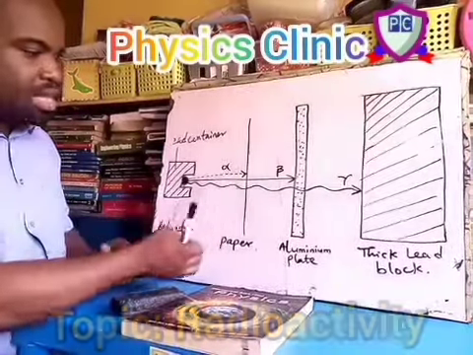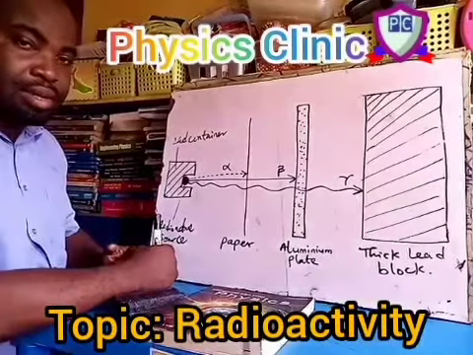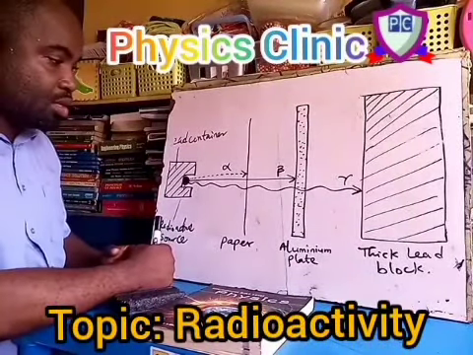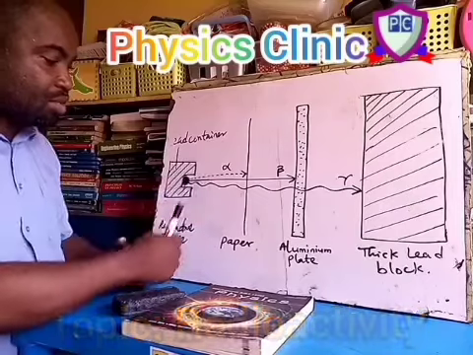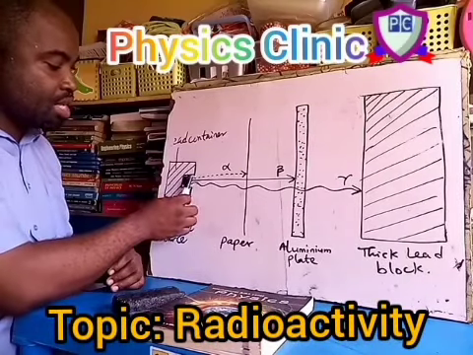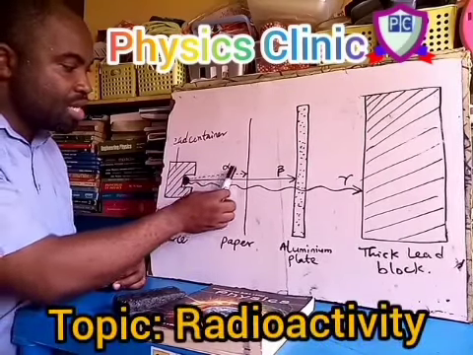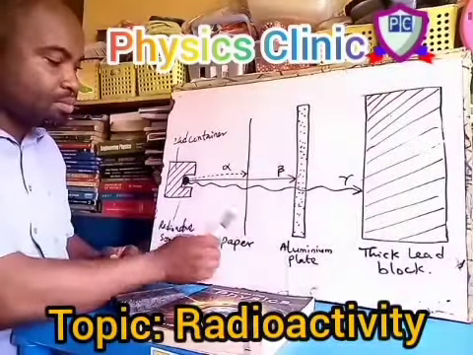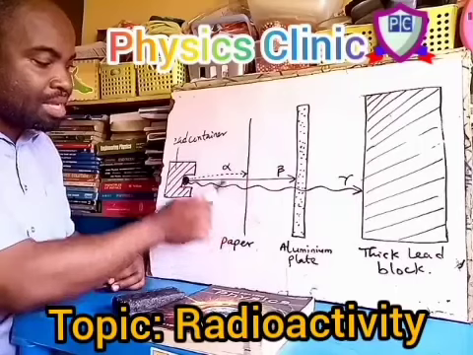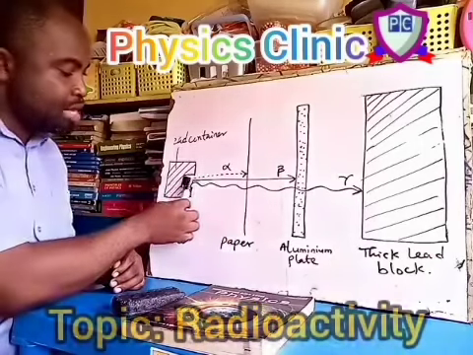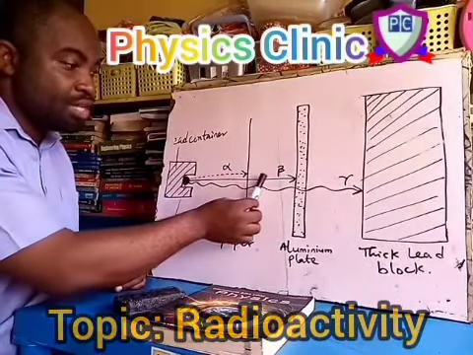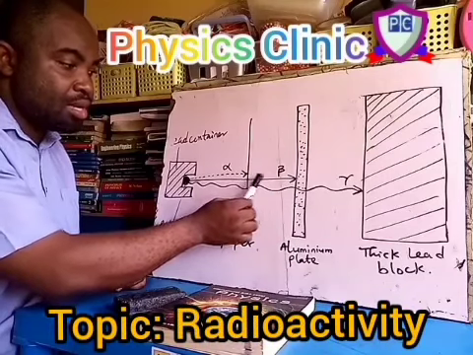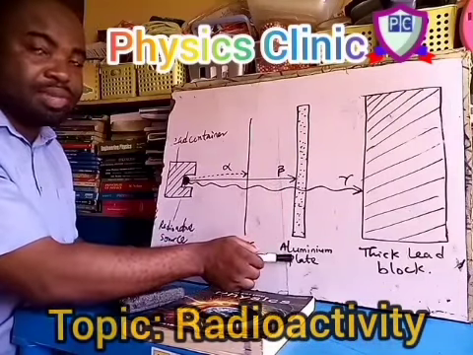Here, this diagram shows the penetrating ability or power of the radiations as it comes out from the source. Now, coming out from the source here is alpha particle. When it gets to this paper, it is stopped by this piece of paper. So the radiation that is stopped by a piece of paper is alpha particle. Another radiation that comes out, represented by this straight line, passes through this paper but is stopped by the aluminum plate.